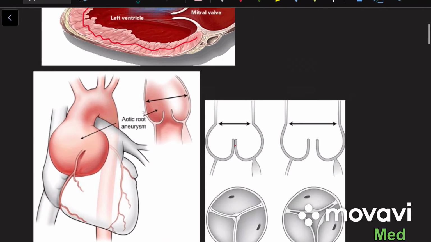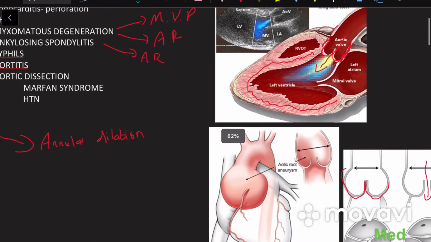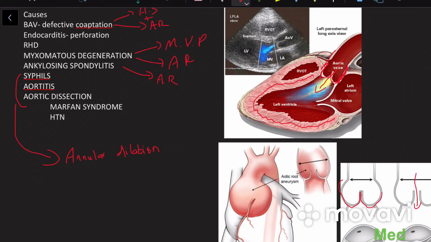Here you can see in a normal valve, the valve closes completely or coapts properly, but if the ring is dilated, it cannot close properly, so blood can leak from here. This is the reason why annular ring dilation can contribute to aortic regurgitation. Then aortitis can also contribute to aortic regurgitation, simply because it can dilate the root and annular ring. Then aortic dissection can also contribute to aortic regurgitation, and the most common cause of aortic dissection is hypertension followed by Marfan syndrome. So, you have to look for these in the questions as well.